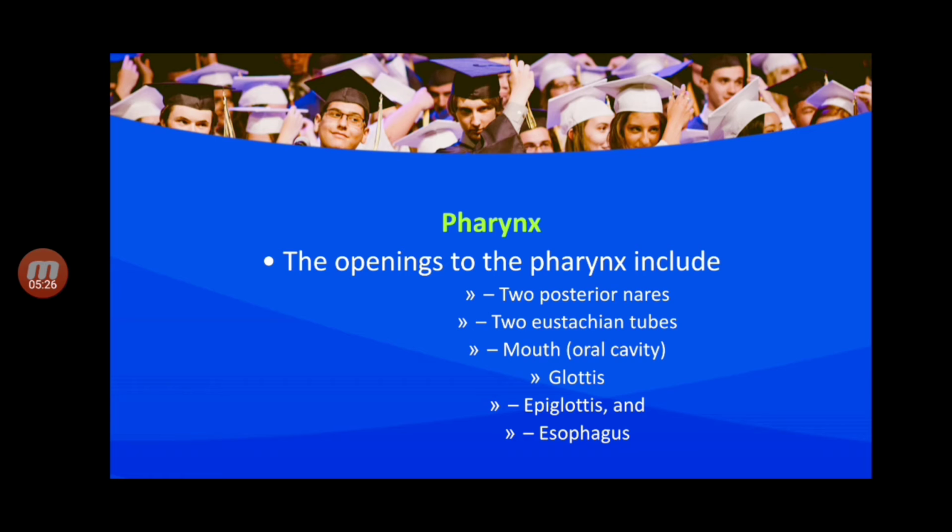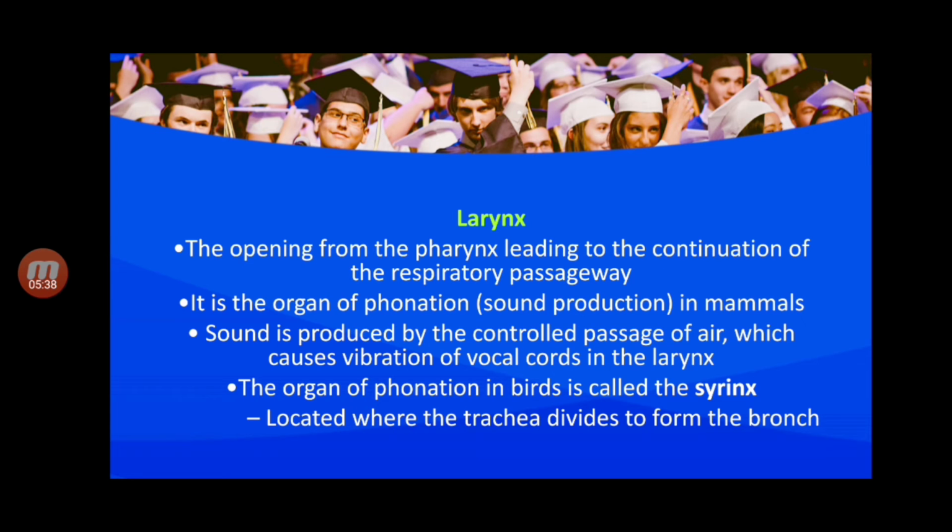Next one is pharynx. The openings of the pharynx include two posterior nares, two eustachian tubes, mouth, meaning oral cavity, glottis, epiglottis and esophagus. Next one is larynx. The opening from the pharynx leading to the continuation of the respiratory passageway.